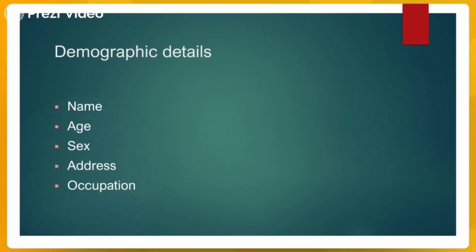What does demographic details mean? It means all the personal details of the patient that we require for record keeping. So you record the patient's name because you need to know their identity. You need to put it down in the records.